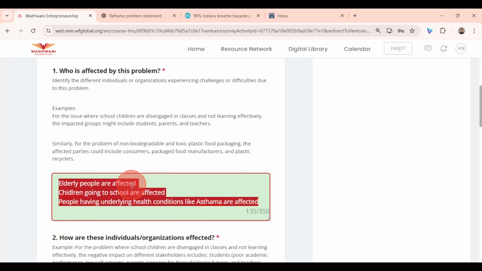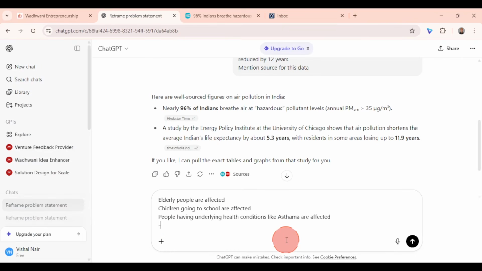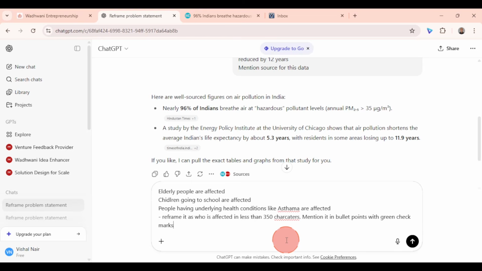So again, if you want to reframe or refine the statement, go back here, reframe, give a prompt in ChatGPT or an AI tool and refine the statement. See carefully here, I am mentioning to reframe it and mention it within 350 characters. Once I do that, I can also mention one more statement, that mention it in bullet points with green check marks. I'm just giving an example of how to write it really well.